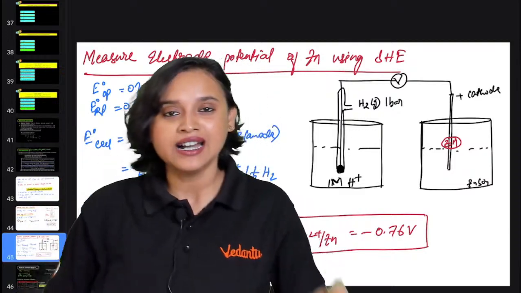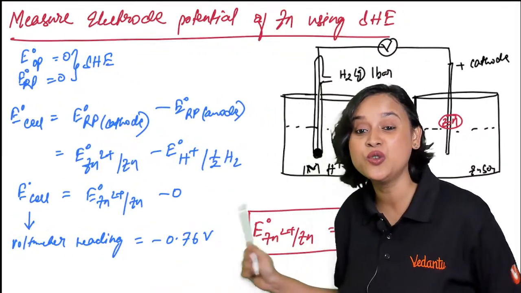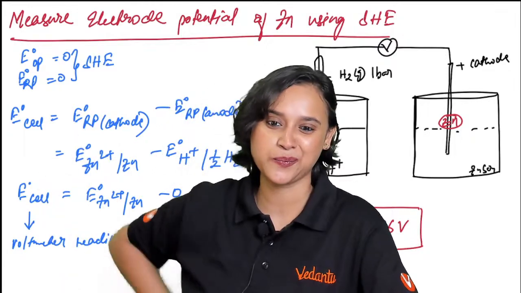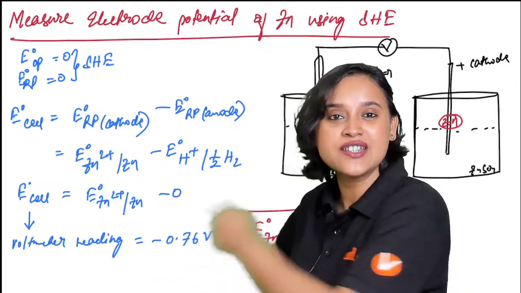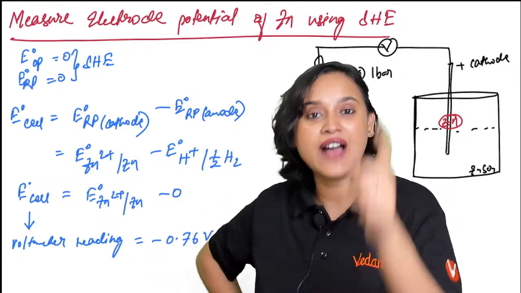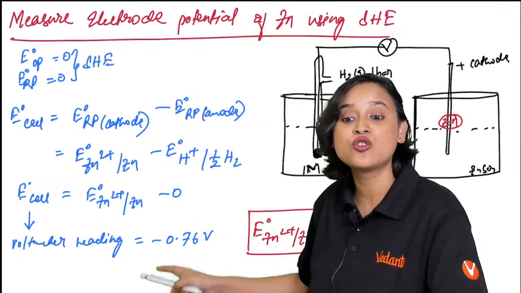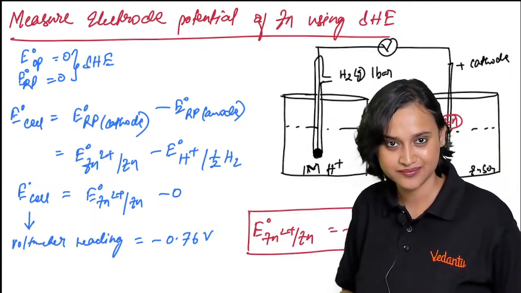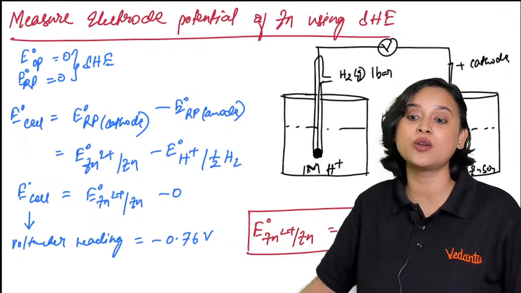Very good. So here, do you notice that the value is minus 0.76? What is the significance of minus 0.76? The fact that there is a minus 0.76 means that hydrogen is more stable than the reduced form of zinc.